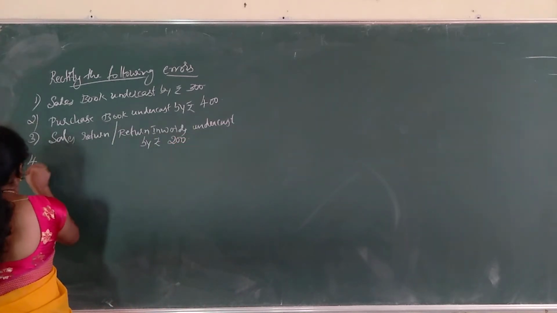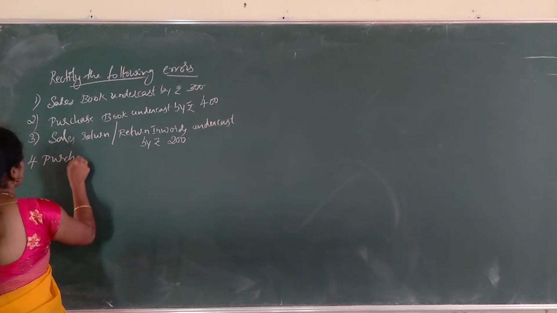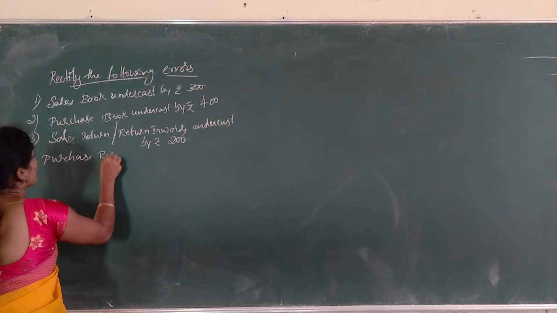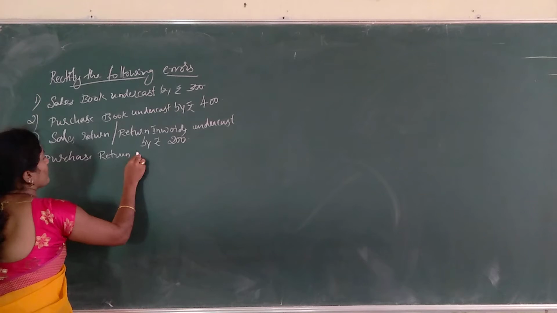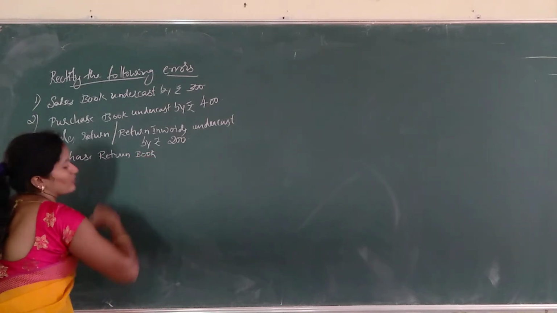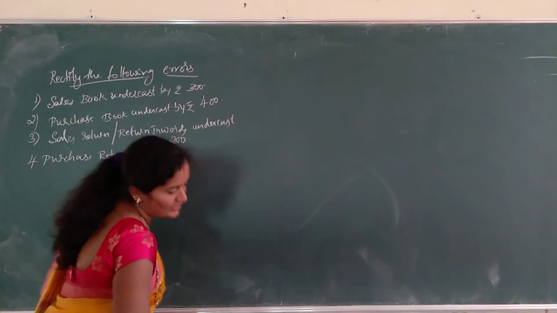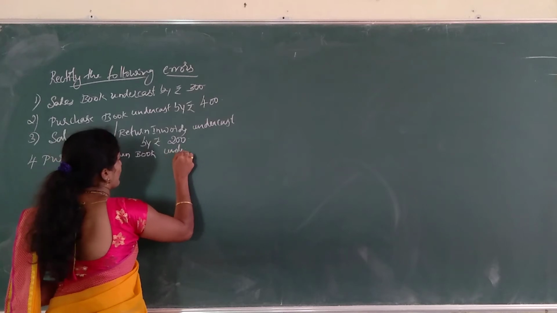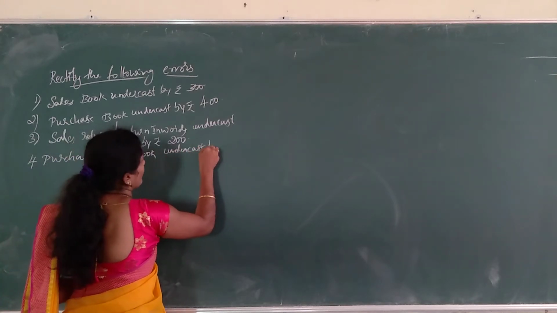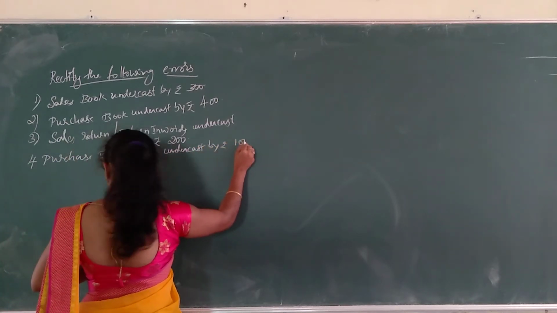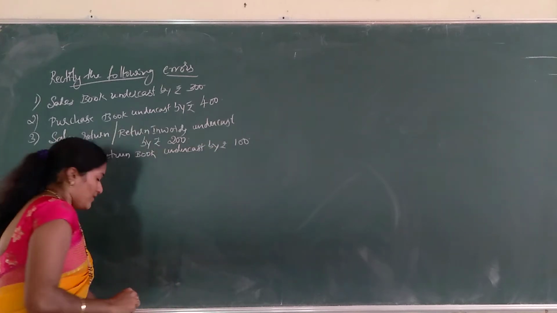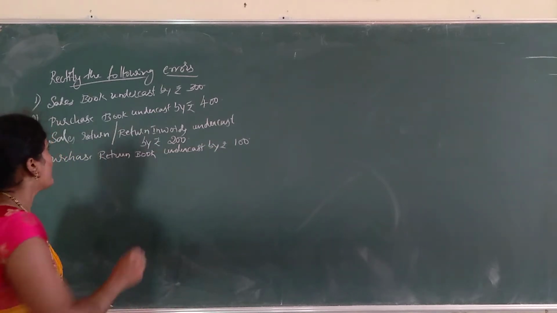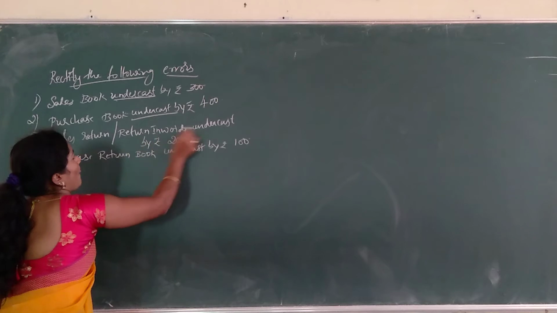Next, purchase return book undercast by rupees 100. See, these are the transactions about undercast.